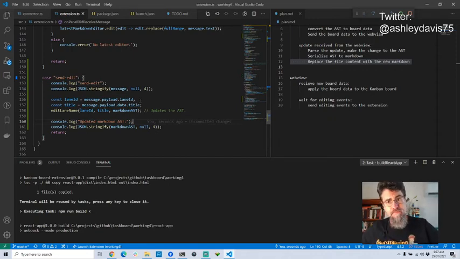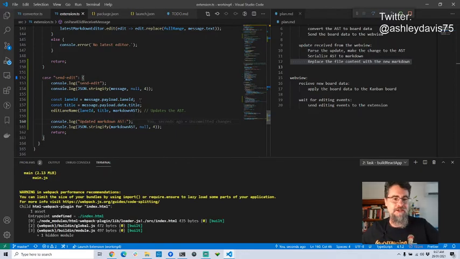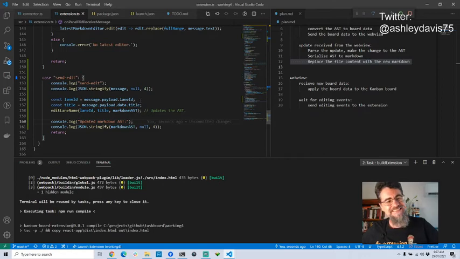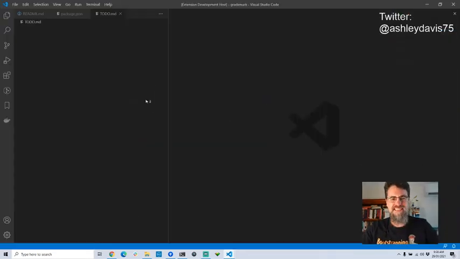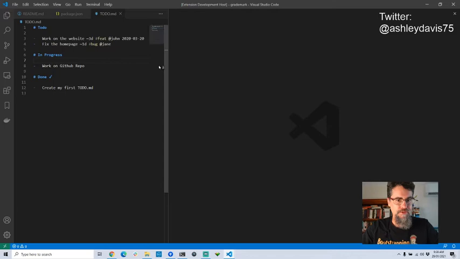I can really improve this pipeline, this workflow, but when you only work on something for approximately 30 minutes, well, actually we're going on 40 minutes at the moment, but I work on this up to an hour a week, so it's hard to find the time to invest in the actual development process. I really need to do that at some point. So I'm just going to open the Kanban board.